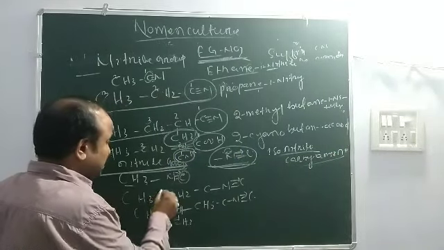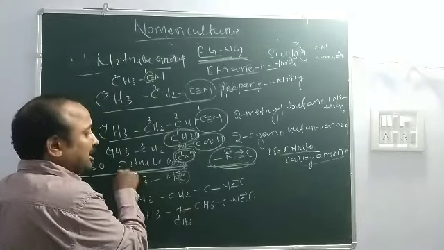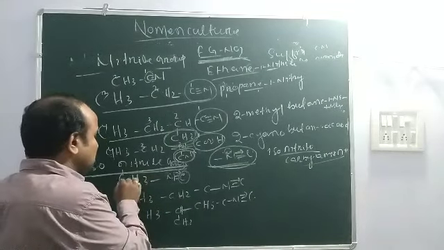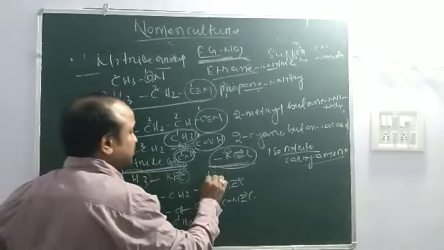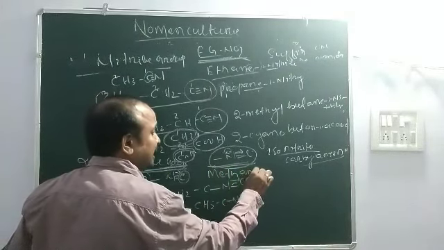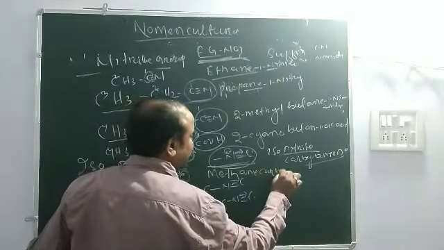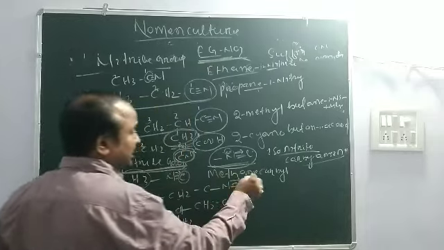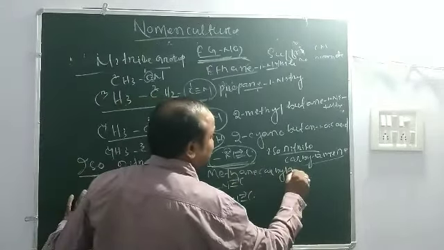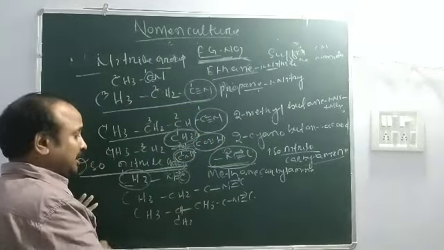Here is only one carbon, so that is meth. Word root is meth, primary suffix is ane, methane carbylamine. Common name is methyl isonitrile.